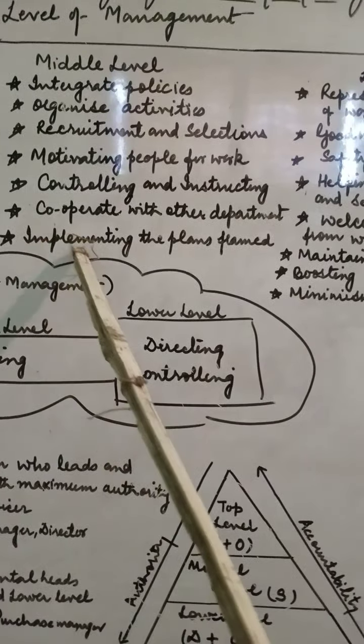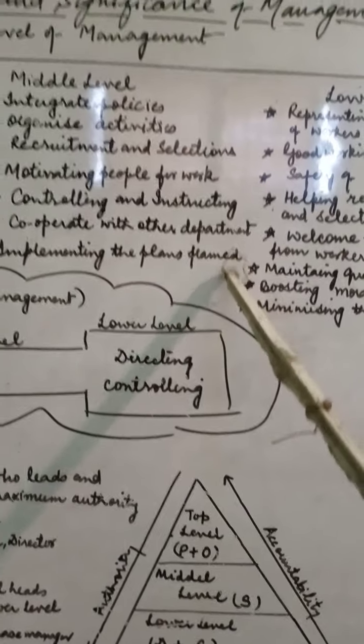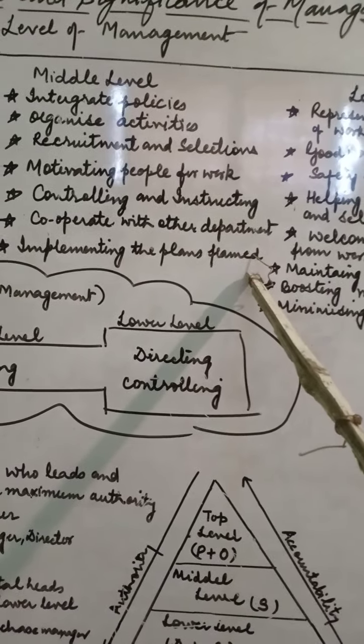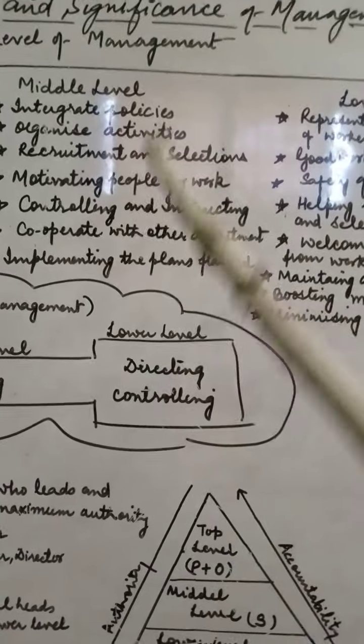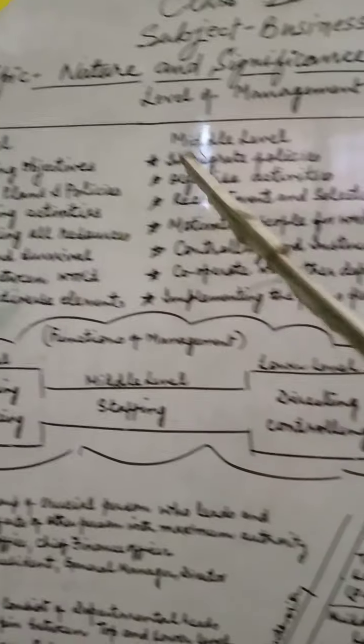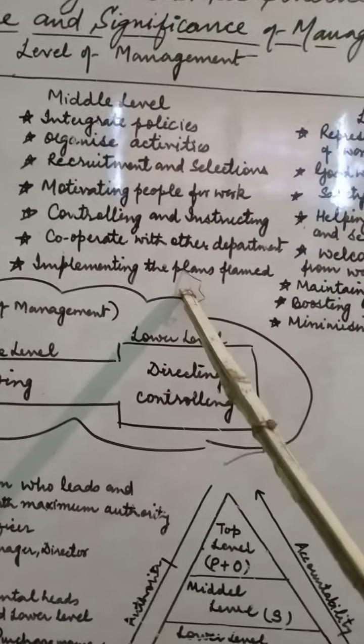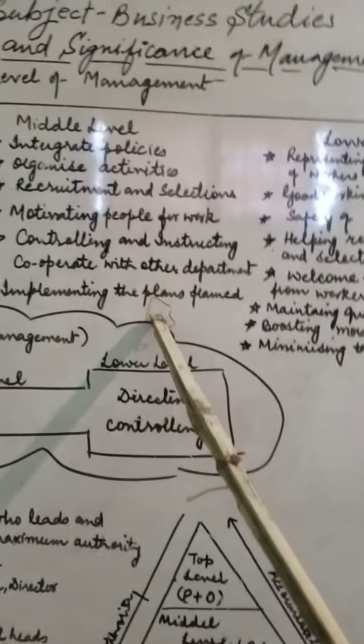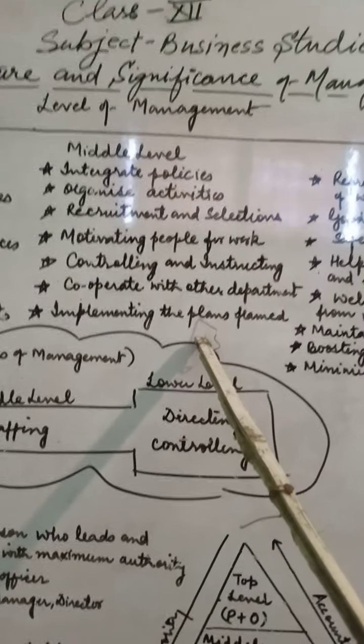The next is the implementation of the plan framed. It is also the duty of the middle level of management to implement the plan. Making the plans and procedures is the duty of the top level, and the real implementation of the plans and procedures is done by the middle level of management.